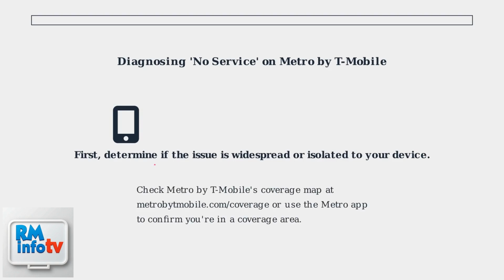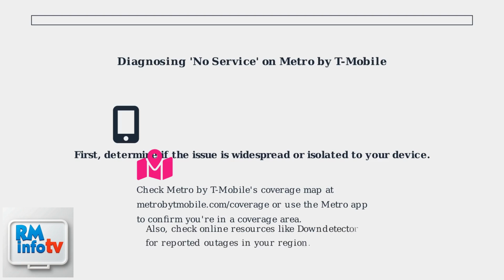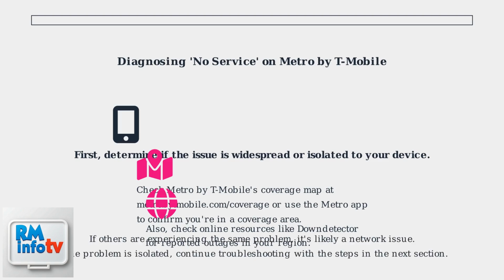Check Metro by T-Mobile's coverage map at metrobytemobile.com/coverage or use the Metro app to confirm you're in a coverage area. Also, check online resources like Down Detector for reported outages in your region. If others are experiencing the same problem, it's likely a network issue. If the problem is isolated, continue troubleshooting with the steps in the next section.